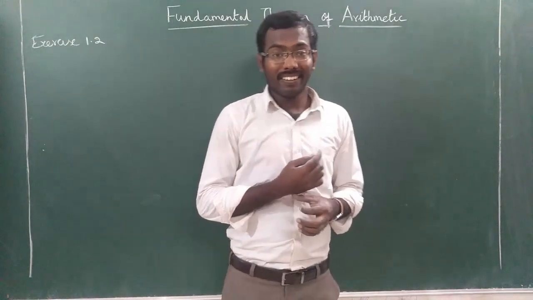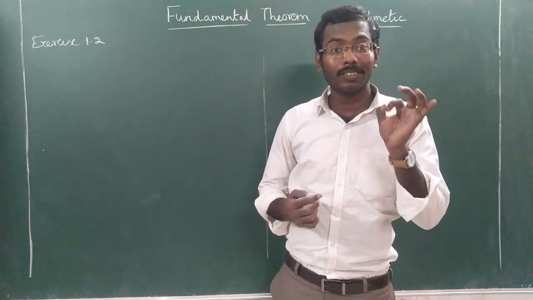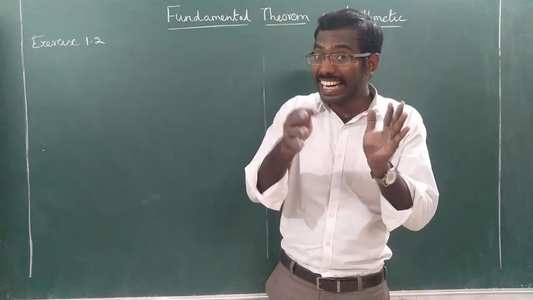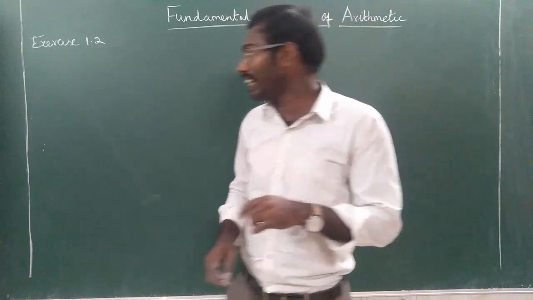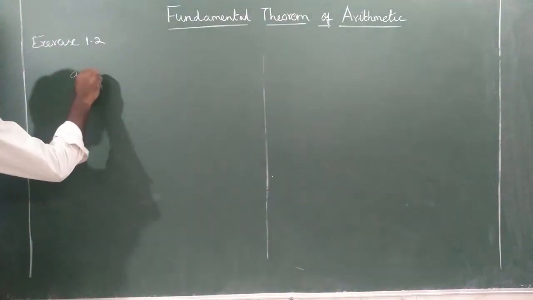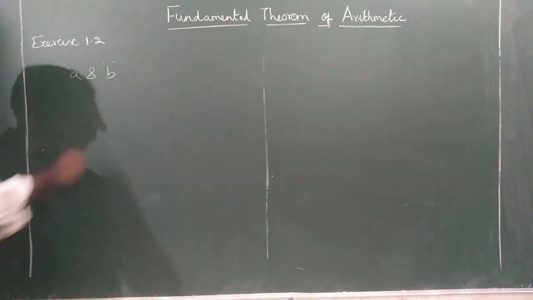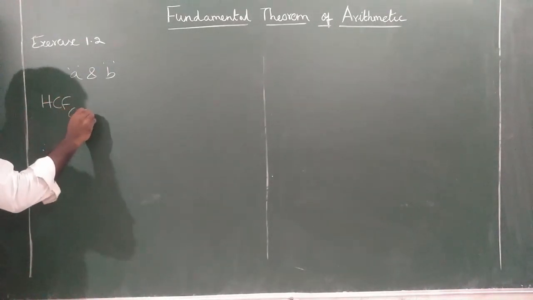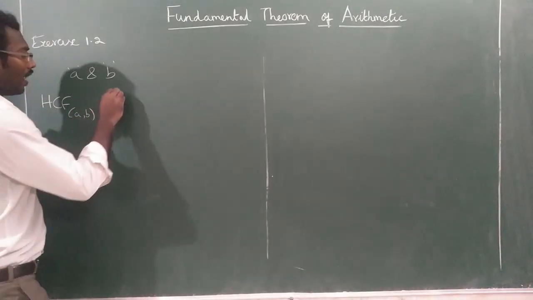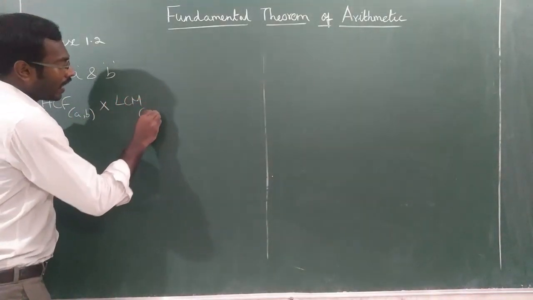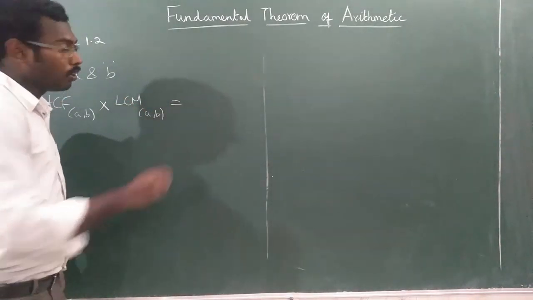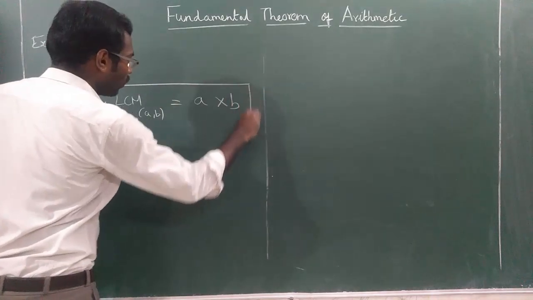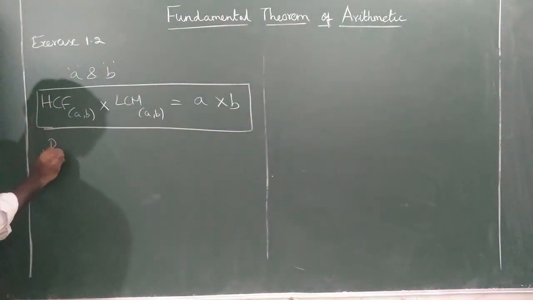Listen children, in the question it is also asked to verify the answer. Okay, so there is a formula, there is a relation between LCM and HCF. What is that? If two numbers A and B are given, then please listen, HCF of A and B multiplied by LCM of A and B is equal to the product of A and B. This is the relation. Please note it.